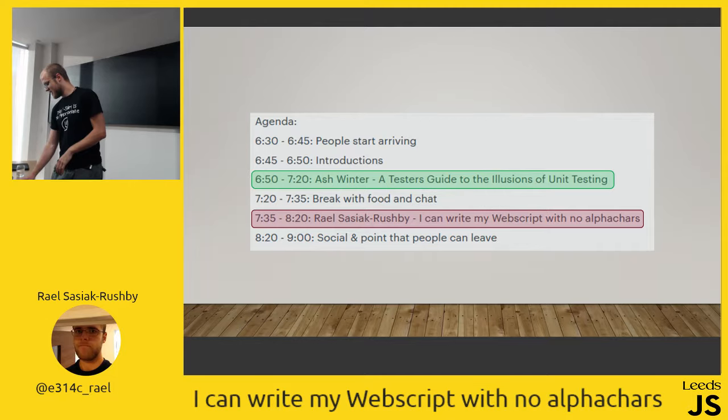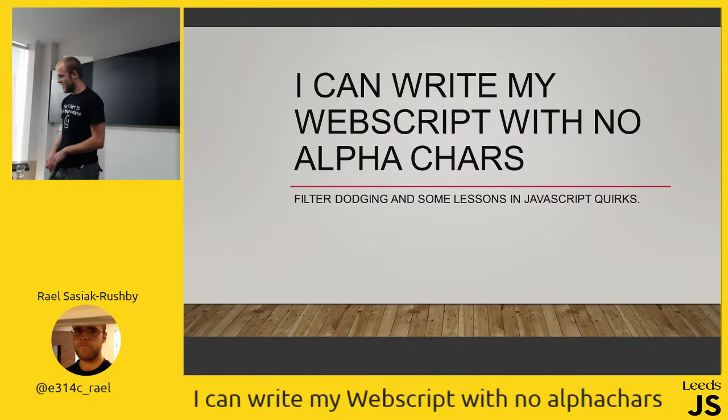I've done this before. So I'm going to talk to you about how I can write my web script with no alphanumeric characters. It comes down to filter dodging. Why I did it was because of filter dodging. And it teaches you some good lessons on what JavaScript does under the hood. You can do these things because you know what JavaScript is doing, and I'll talk you through why I can do stupid things.